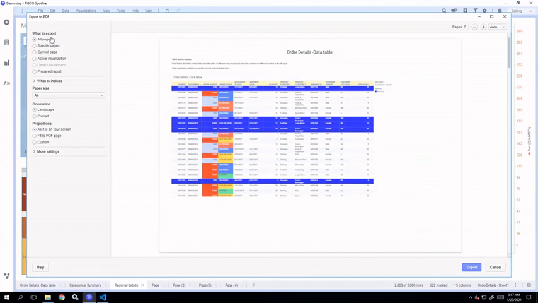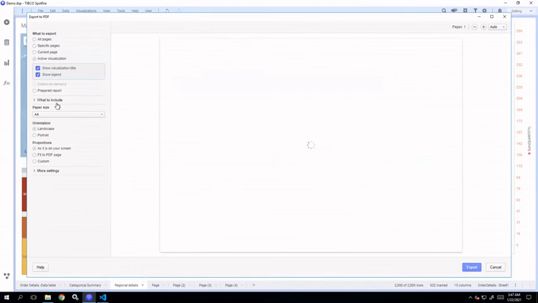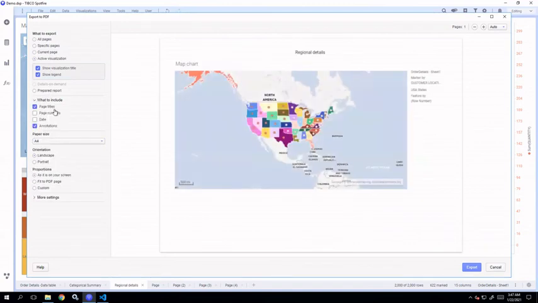Okay, so you have these different options. You can either export all the pages, specific number of pages, you can define the pages here, the current page, the active visualization. Okay, and you can decide what are the different elements that you want to include while exporting: the page title, page numbers, the date, annotations, the paper size, the orientation of the analysis, landscape or portrait, the proportions, and in more settings you can set the margins as normal, narrow, or none.